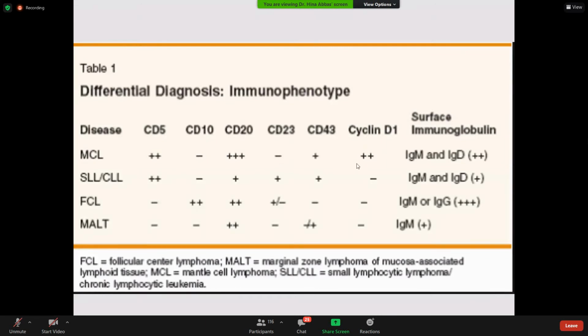And which translocation is of mantle cell lymphoma? No, it is 11-14. Now CD5 negative and CD10 positive. Which tumors were these? Follicular lymphoma, some types of DLBCL and Burkitt lymphoma. This CD5 negative, CD10 positive is follicular lymphoma. CD20 is coming positive in all of them.